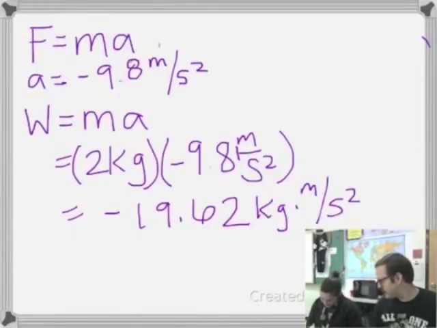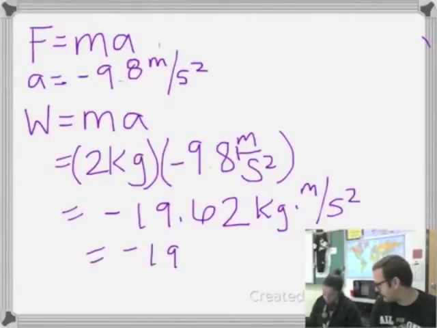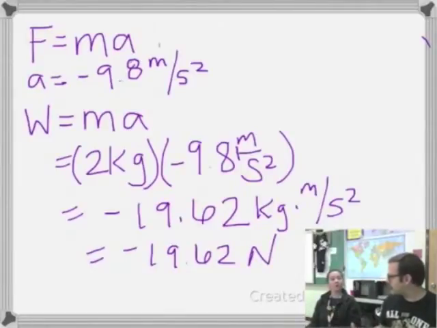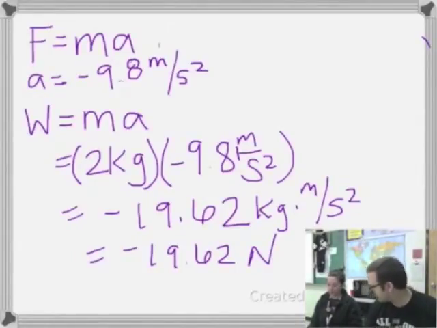But why is that a negative number? When I say something weighs 19 newtons, I don't say negative 19. This is true. The reason it's negative is because we have that negative in the acceleration, which tells us the force is pulling in what direction? Down. So the weight is being pulled down. The negative tells us our direction. So negative 19.62 newtons is the weight of this book on Earth.